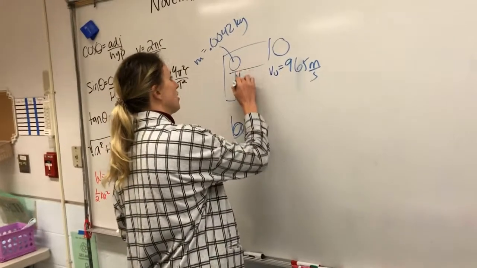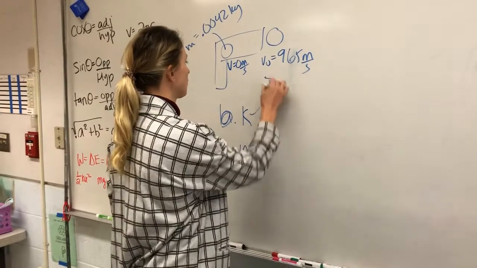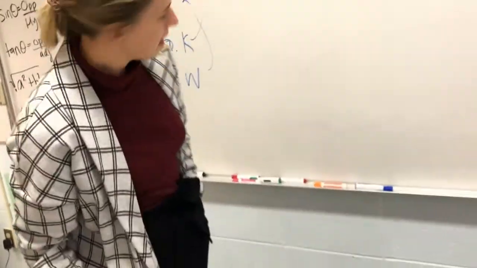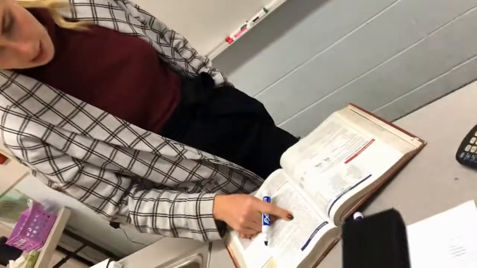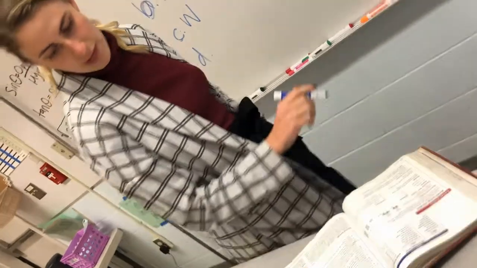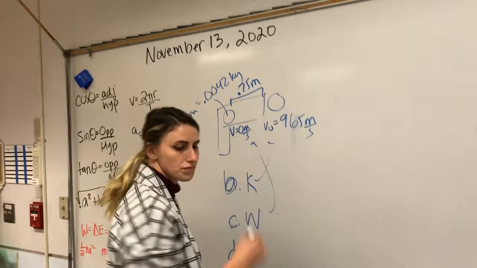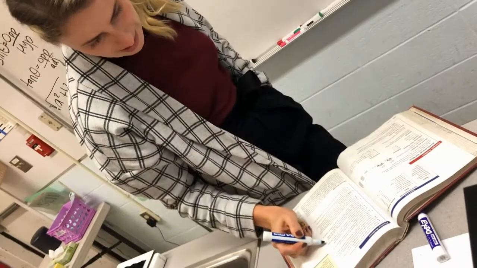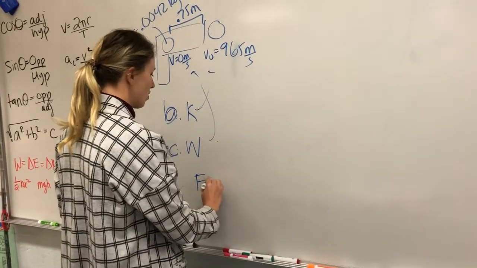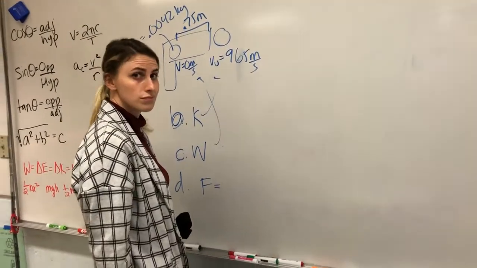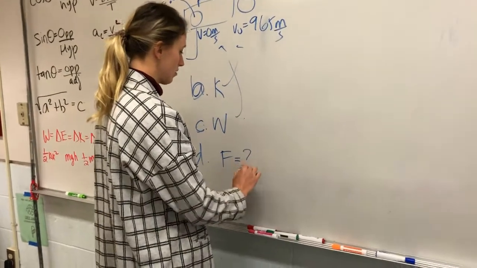So the original velocity is 0. And then letter D says, if work is done over a distance of 0.75 meters, that means the length of the barrel, what is the average force on the bullet? Well, what's that equation for force? They should have it in their notes if they don't have it memorized. Just solve for force.